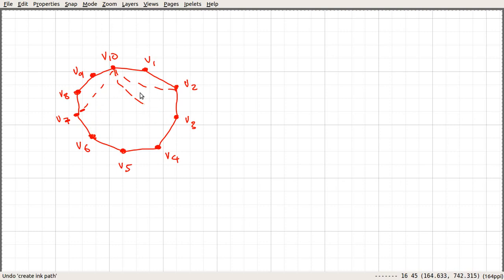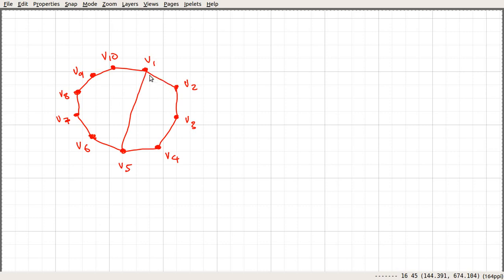So that says we can add an edge between V10 or maybe V1 and V5. Between V1 and V3 is not allowed. So we can add an edge between these two, or maybe V1 and V6.